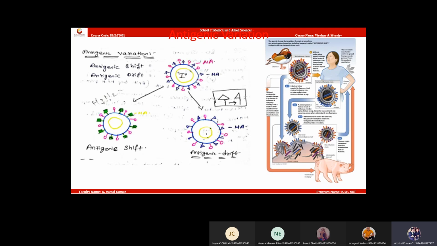We got a bird variant of virus that entered into humans. In the humans, the antigen was shifted. There is a shifting of antigens in the human. Maybe in the human another virus is already there. They shifted and made a new variant, and this new variant entered pigs to form a swine flu.